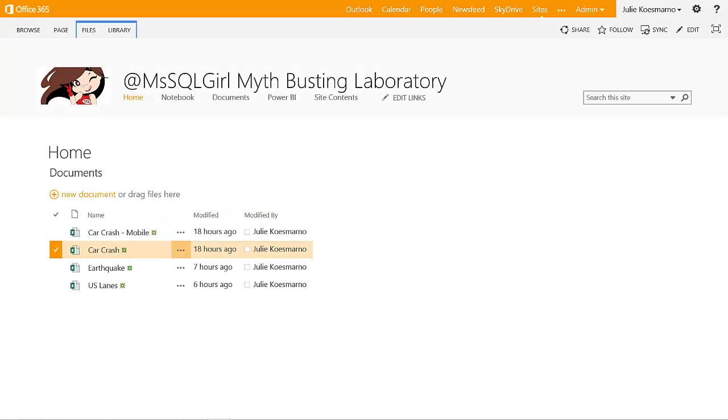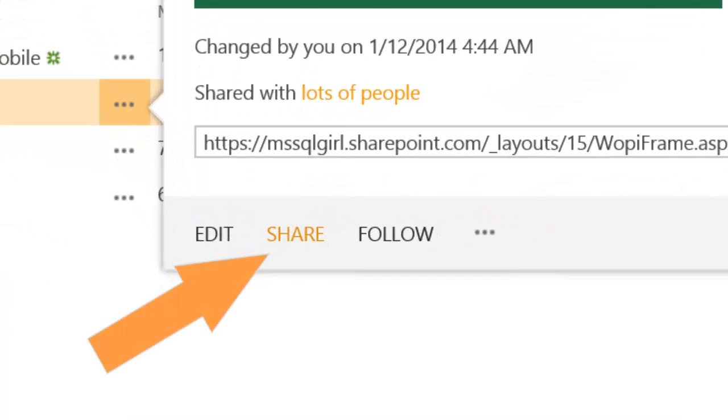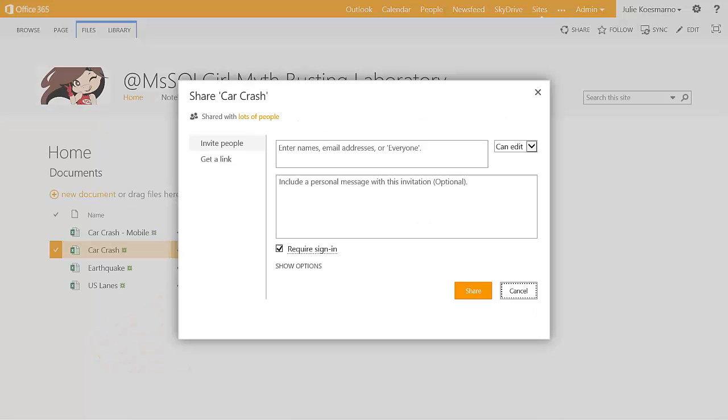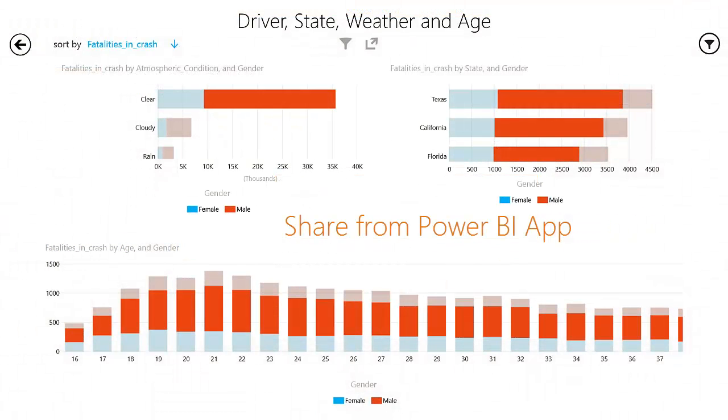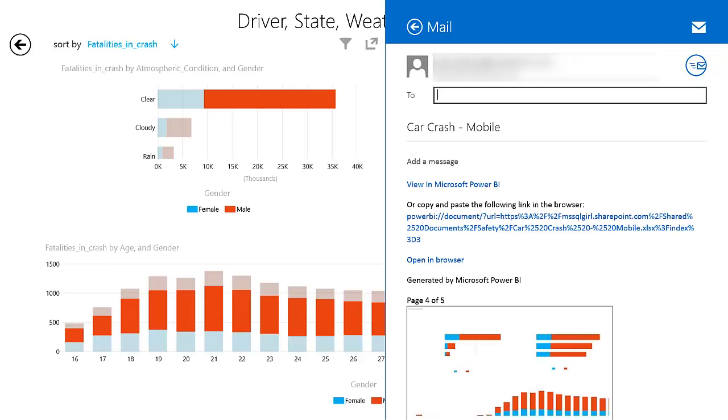Myth busting can also be a team effort and worth sharing with your friends. From my myth-busting lab, or Office 365, I can start sharing this workbook with someone else. Alternatively, I can also share the report via the Power BI app too.